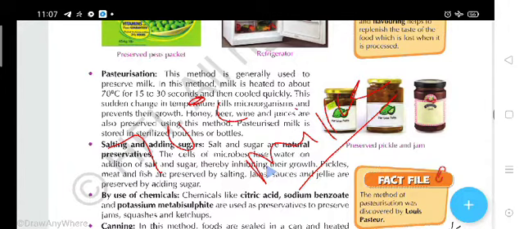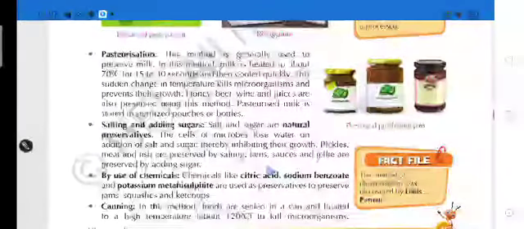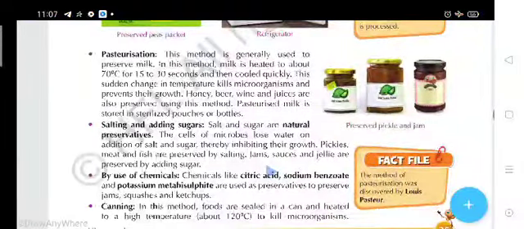So this is also a method for preservation. This sudden change in temperature kills the microorganisms and prevents their growth. The pasteurization process can also take place in honey, beer, wine, and some juices.